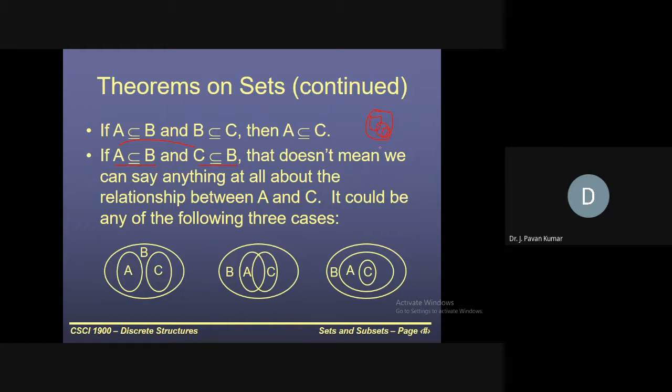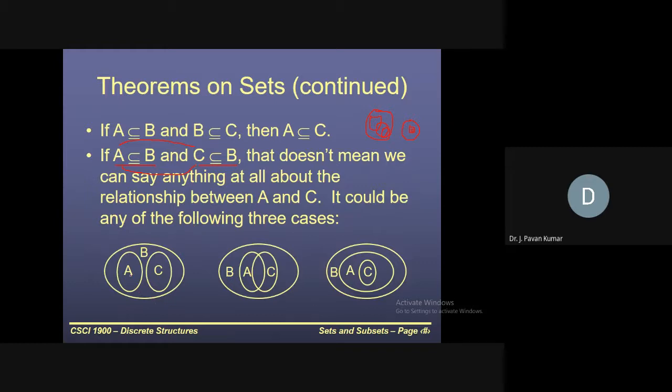We can have C like this, or in another relation, A is part of B, but internally A contains C as well. This is also one of the possibilities. So whenever A is subset of B and C is subset of B, we cannot say any relationship between A and C. Okay, these are the examples.